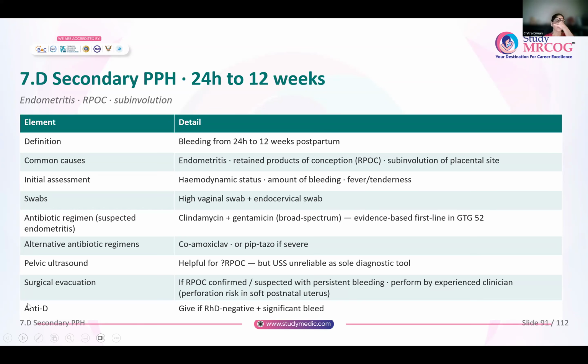For secondary postpartum hemorrhage, usually they present with sepsis. So you will immediately start broad spectrum antibiotics. Clindamycin and gentamicin is one combination that is usually preferred because there is suspected endometritis. Alternatively, you can give co-amoxiclav, or you can give Peptaz if the infection is very severe. And you will do a pelvic ultrasound to see if there are any retained products in the uterus. But ultrasound is unreliable as the sole diagnostic tool, so a clinical assessment will have to be done as well.